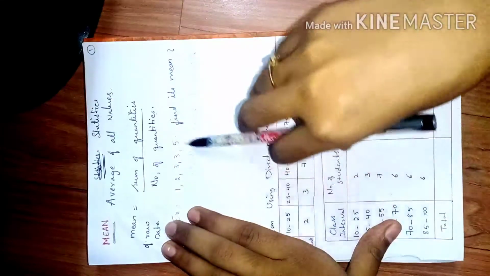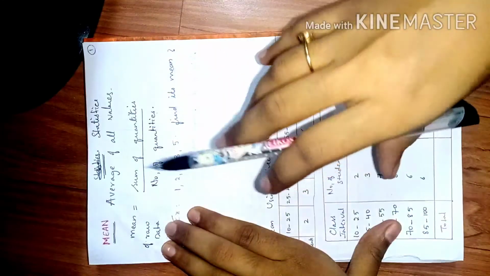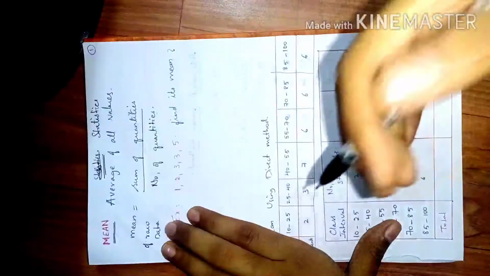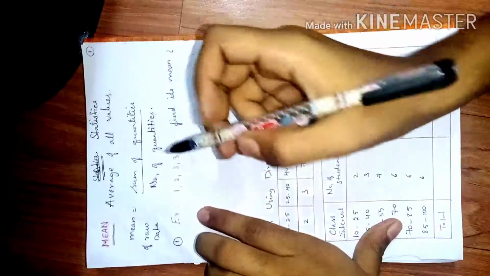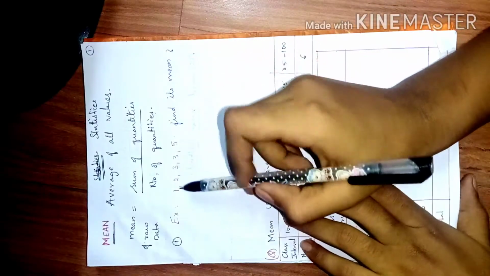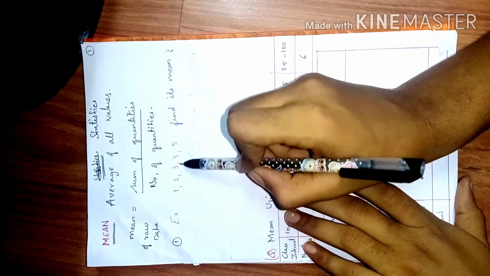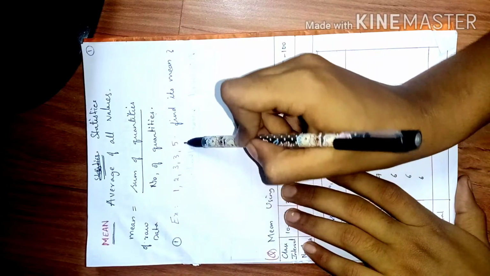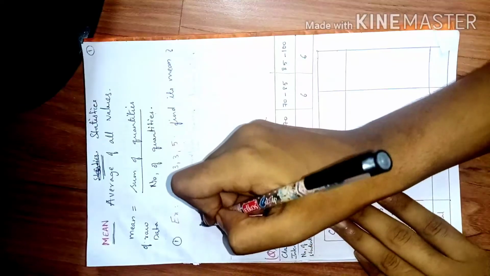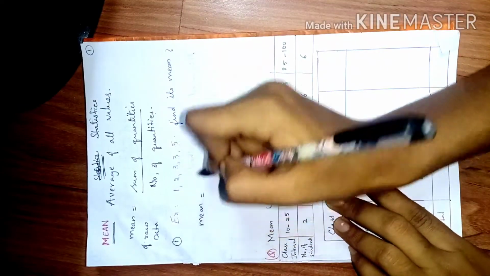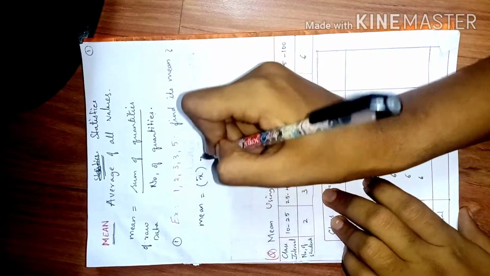So when you are given a particular number of quantities, you can add all those quantities and divide by the number of given quantities. For example, I have the data 1, 2, 3, 3 and 5. These are 5 different quantities. I need to find the mean, which is generally denoted by x bar.